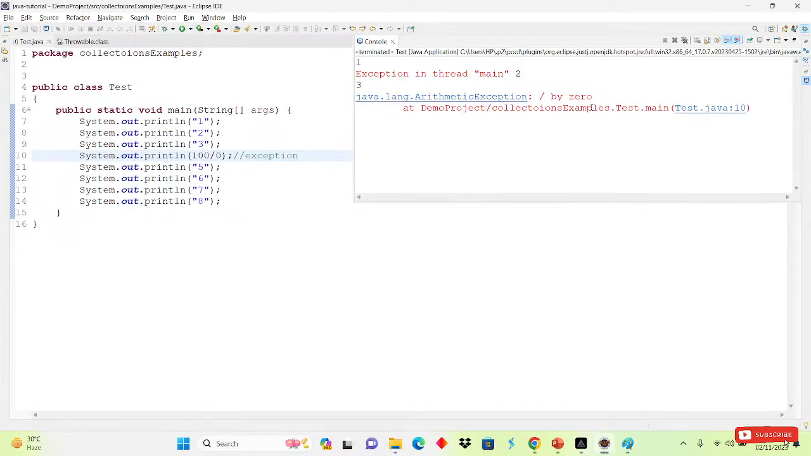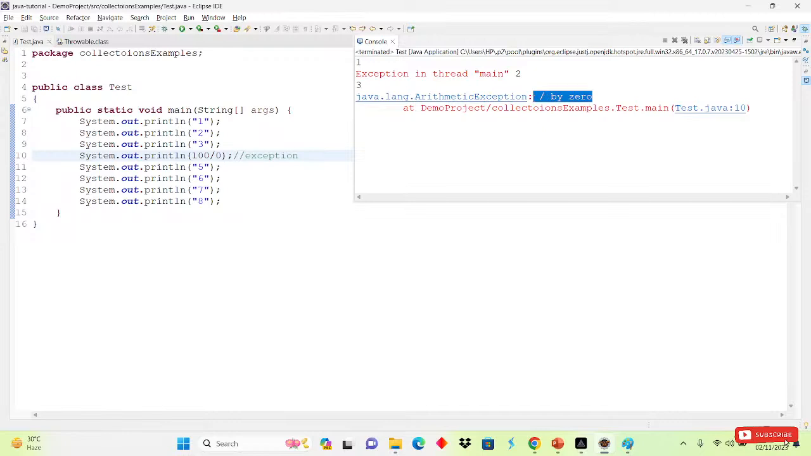See why our exception occurred? Because we have divided by 0. That's why our exception occurred. And after that, the stack trace: in which line our exception occurred, in which class, in which package, you will see all of that in the stack trace. This is the stack trace, showing the demo project, collection examples, test, main, and Test.java:10. On the 10th line we have an exception. This one is the exception name, and this one is our description.